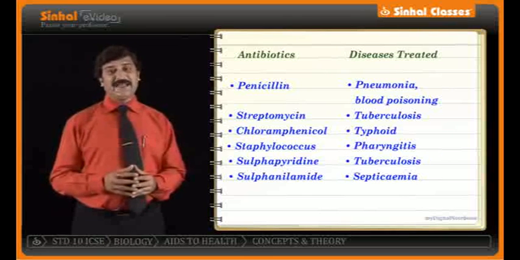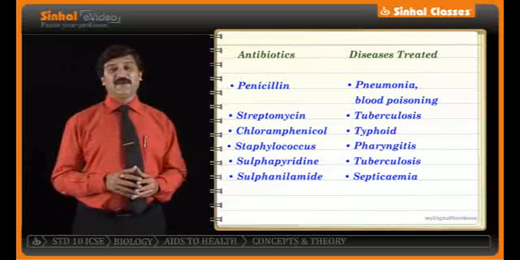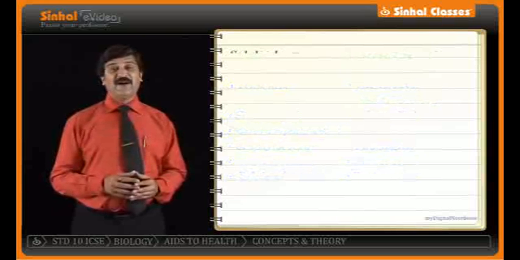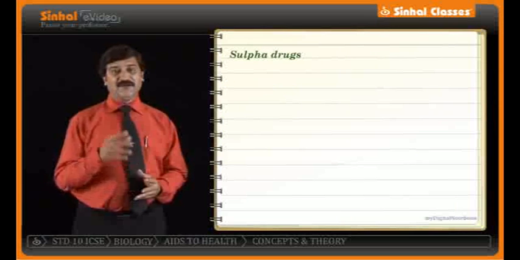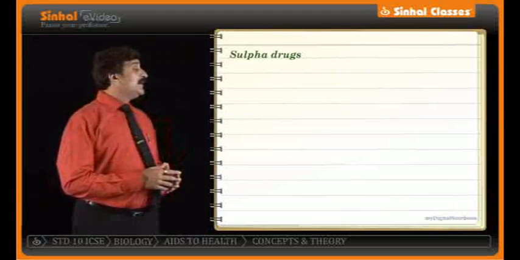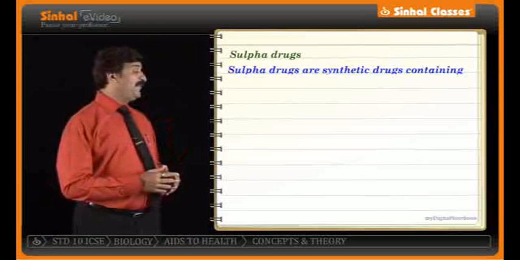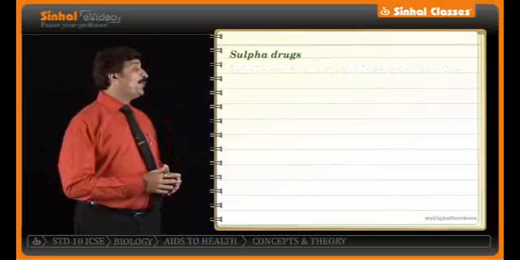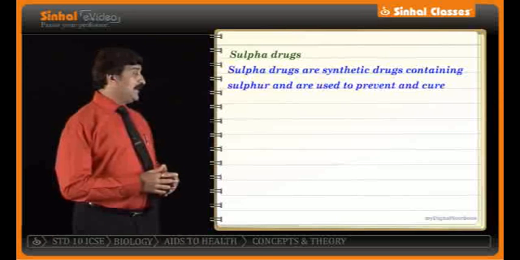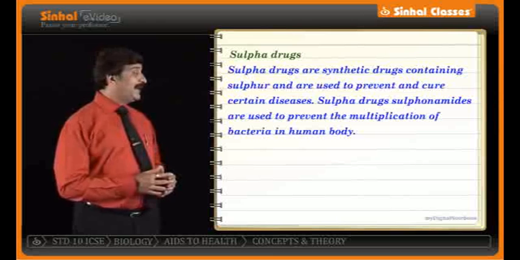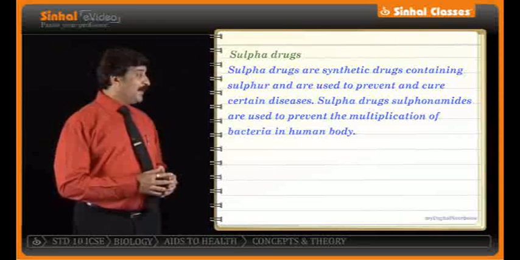As we talk about these antibiotics, we also highlight what exactly is the meaning of the term sulfur drugs. On the monitor, the details. Sulfur drugs are synthetic drugs containing sulfur and are used to prevent and cure certain diseases. Sulfur drugs, which is sulfonamide, are used to prevent the multiplication of bacteria in the human body.